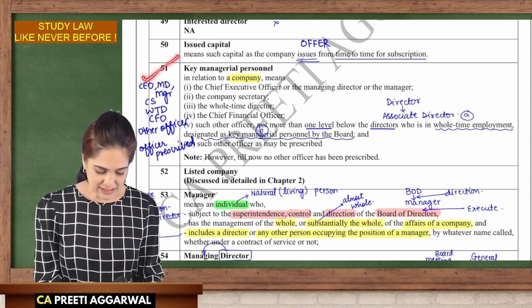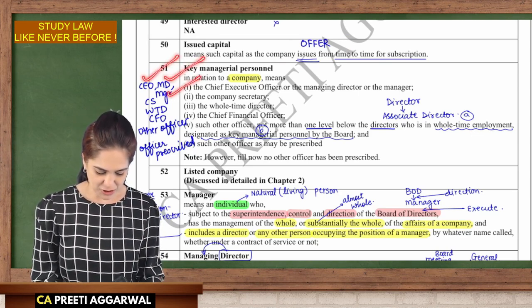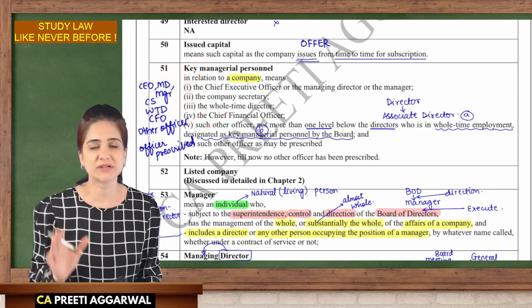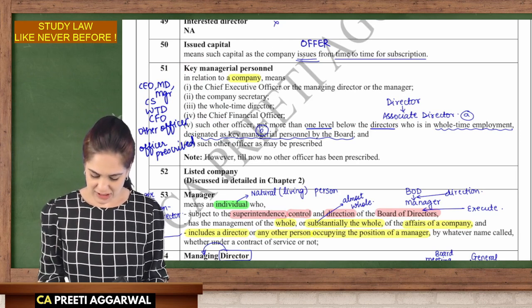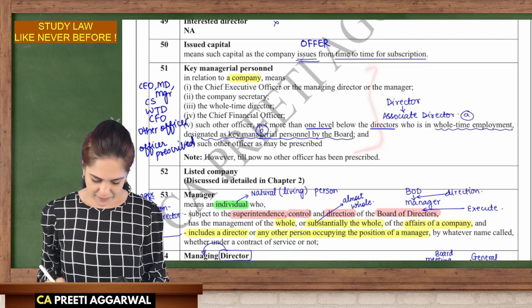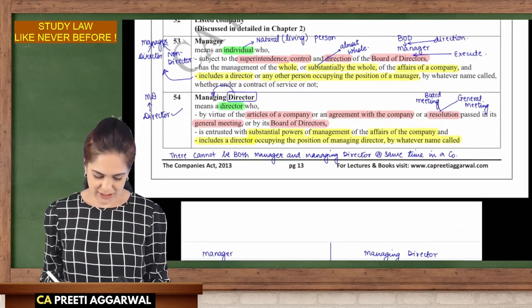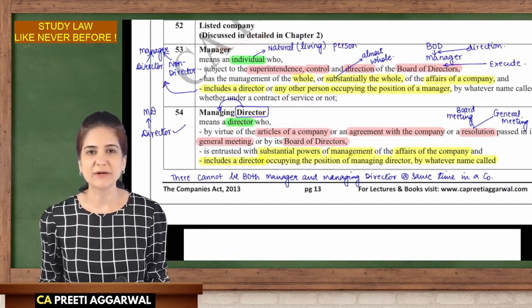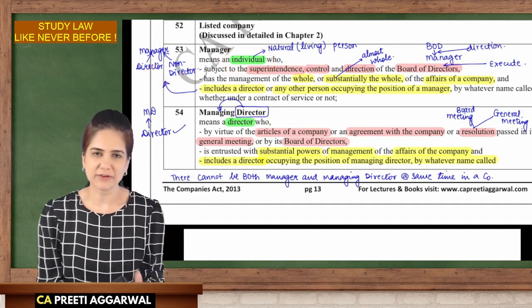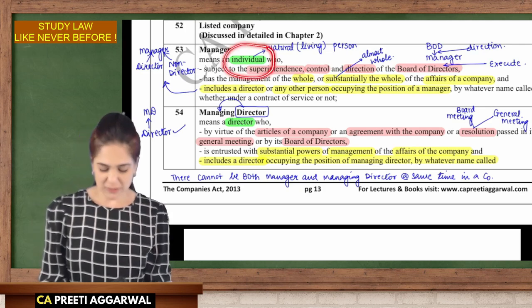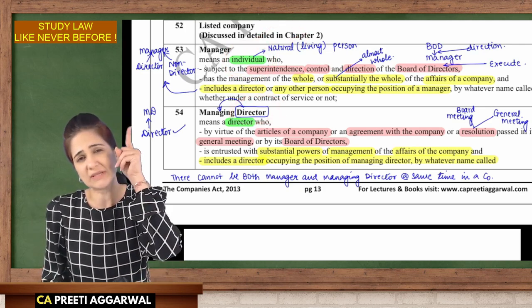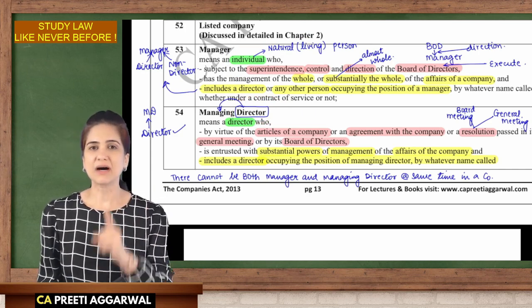Key managerial personnel, an important definition under clause 51. It includes CEO, managing director, manager, company secretary, whole-time director, CFO, and any other officer prescribed, which is just one level below the director. This is important for exam. Manager, yes, what was the difference between manager and managing director? Manager must be an individual, maybe a director or a non-director. We are not concerned with that. But he must be an individual, a natural living person. However, for a managing director, the person must compulsorily be a director.